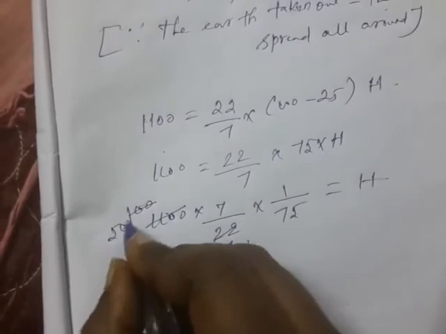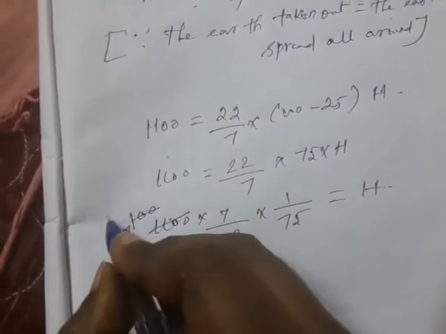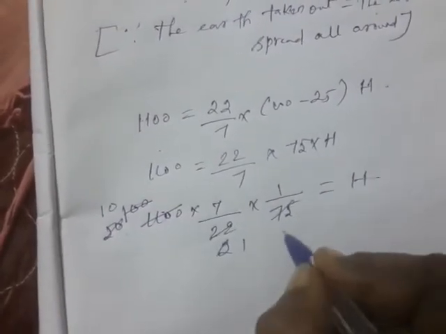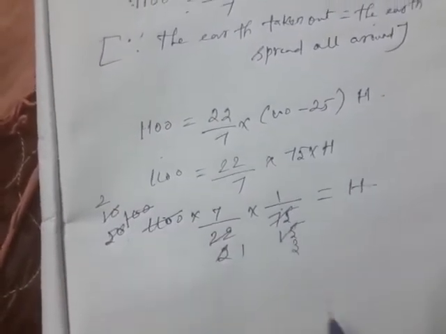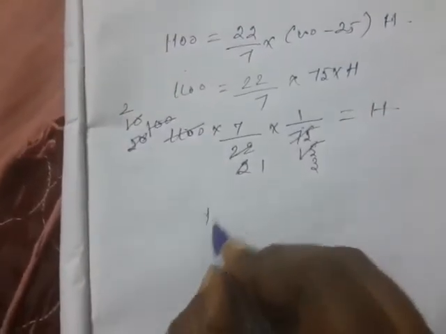So 2 11s are 22, 1 11 is 11, 0 0, 1 2 is 2, 5 2s are 10. Okay. So 10 5s are 1 5 is 5, 0. 1 5 is 5, balance 5, 5 5s are 25. The next, 2 5s are 10, 3 5s are 15. So what will come? 14 by 3 is equal to capital H.